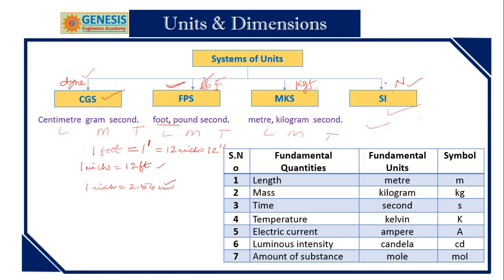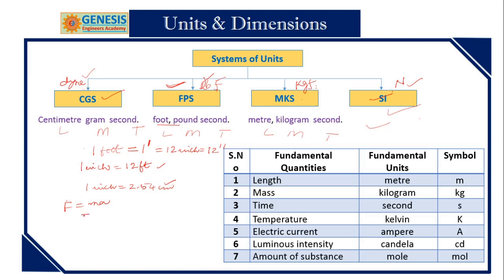This is SI system. So what is the difference between MKS and SI? Length, mass, and time units are the same for both SI and MKS. Only the difference lies here. I know that force is equal to ma, mass into acceleration. First, I will define SI, that is Newton.